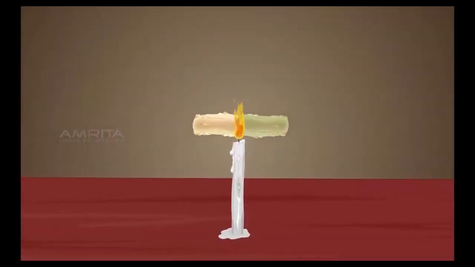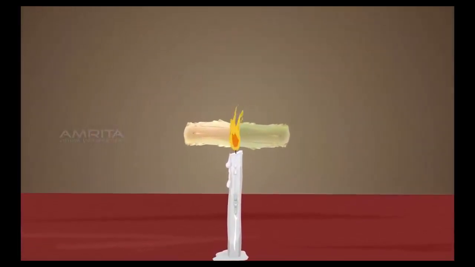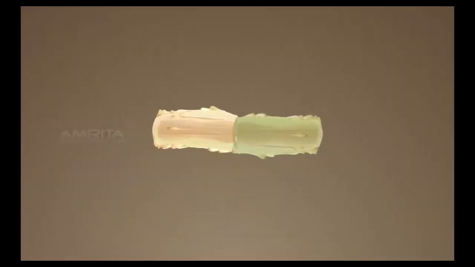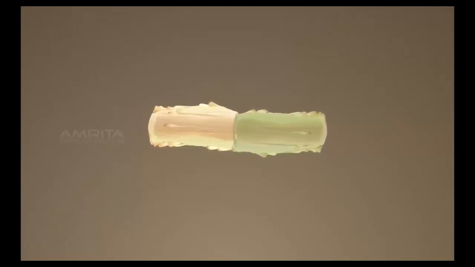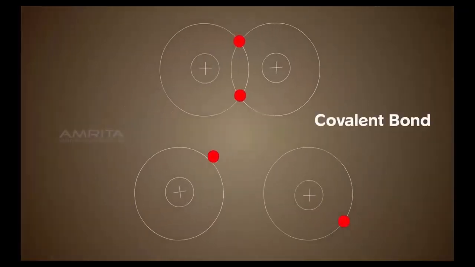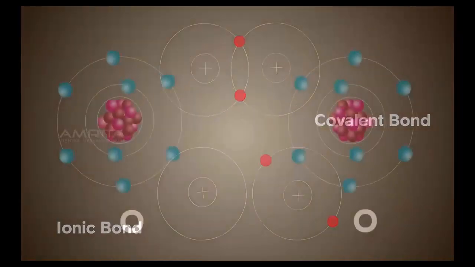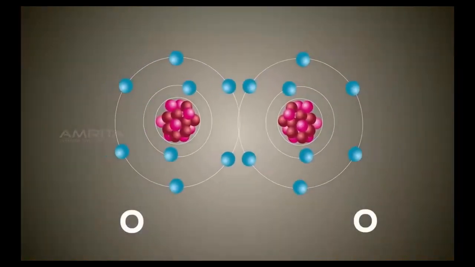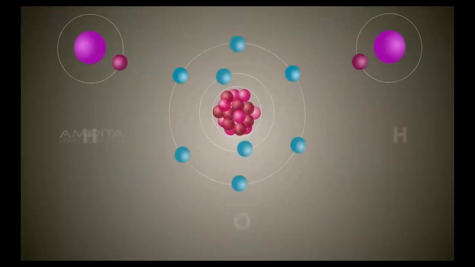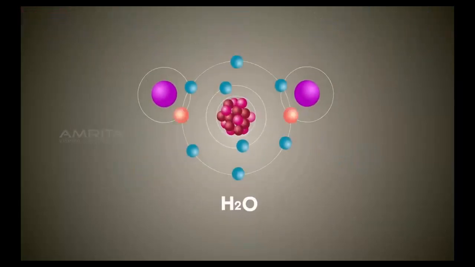For instance, if two pieces of wax are to be joined, they are heated. After heating, the two pieces are pressed together to form a single structure. Here, heat is the factor which is responsible for joining the molecules of the wax pieces. There are two main types of bonds, covalent and ionic. If a molecule is made up of atoms of the same element, it is called a homoatomic molecule. If the molecule is made up of atoms of different elements, it is called a heteroatomic molecule.